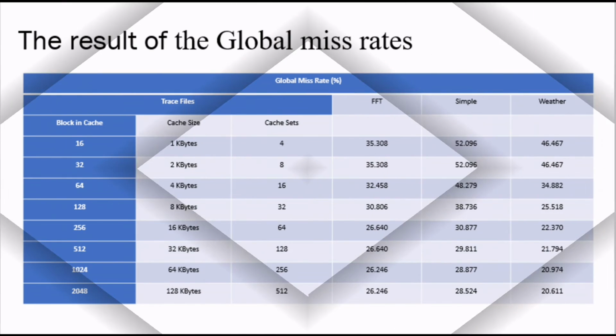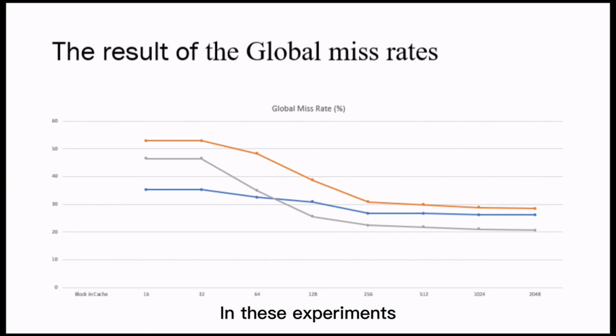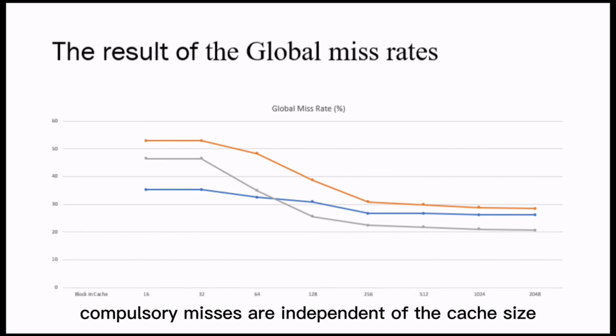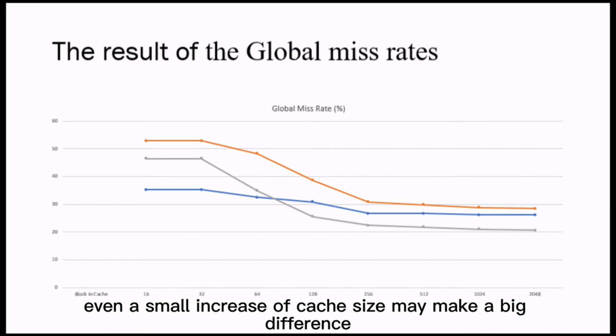Here is the result of the global miss rate using different trace file and the change of block in cache. In this experiment, it may be observed that for great cache size, the miss rate is stabilized because the compulsory misses are independent of the cache size. This great difference indicates the memory locations are so close together. Even a small increase of cache size may make a big difference in performance.